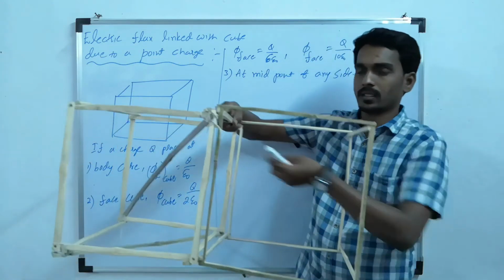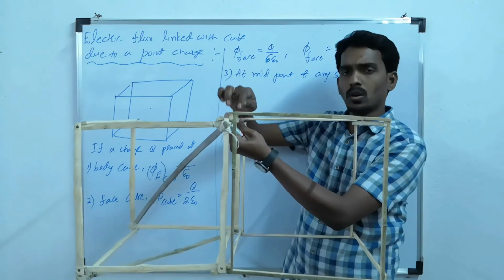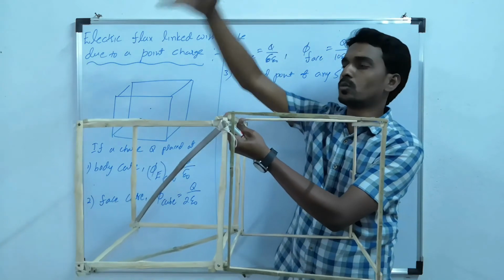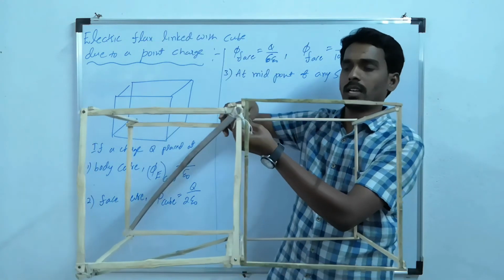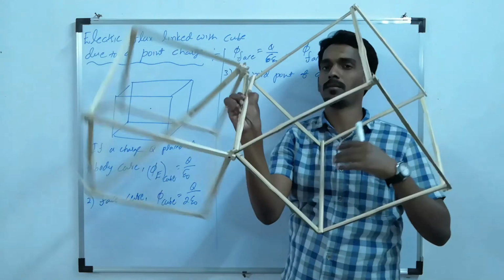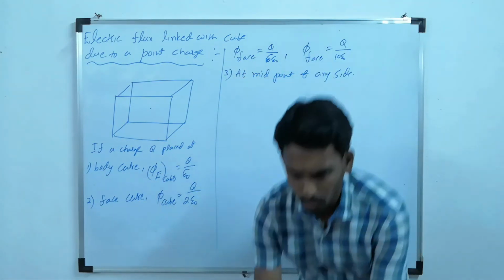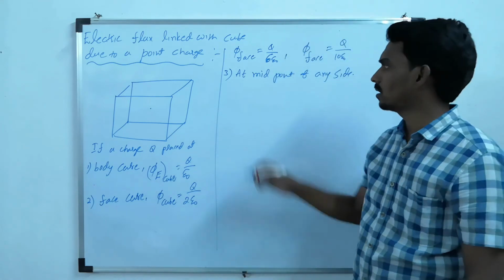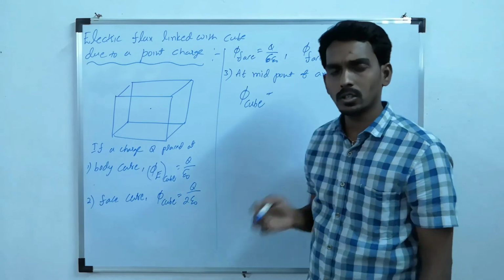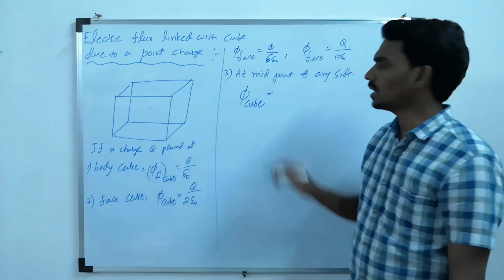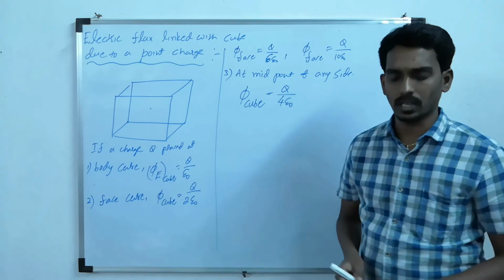See here, now the charge is on the edge. To close this charge, you need to imagine two more cubes. So here one, like this, two more will come. So a total of 4 cubes are required to close the charge. Then what is the flux for the total 4 cubes? Q by epsilon naught. Then what is the flux for each cube? Q by 4 epsilon naught.